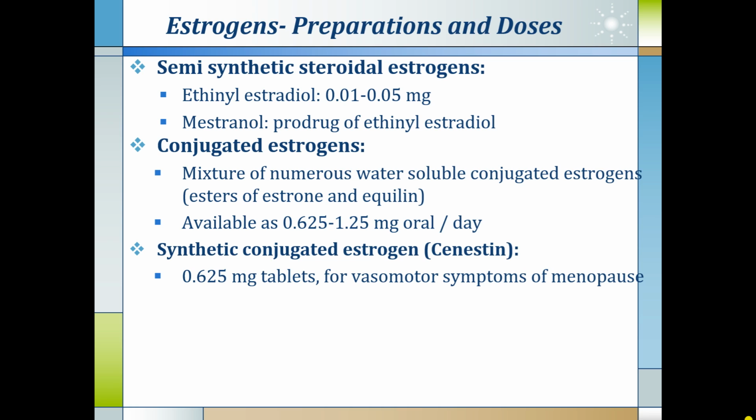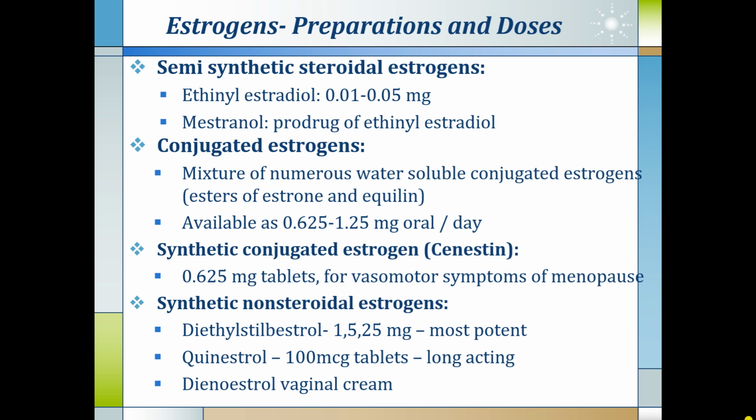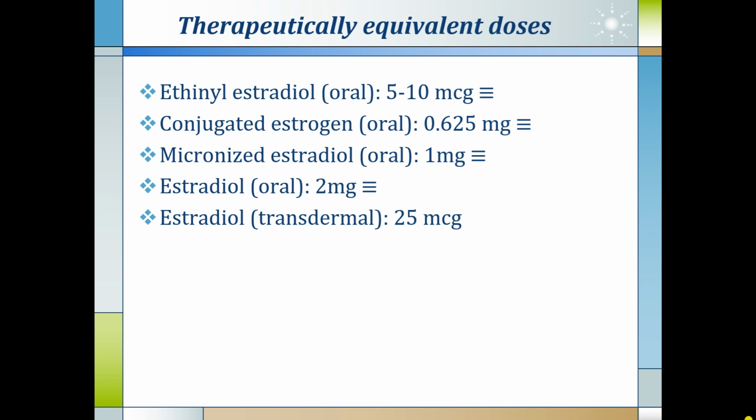Synthetic conjugated estrogen, synthetic conjugated estrogens A, 0.625 mg tablets for vasomotor symptoms in menopausal women. Synthetic non-steroidal estrogens are diethylstilbestrol, 1, 5 and 25 mg, which is the most potent. Quinestrol 100 microgram tablet is longer acting, and dienestrol vaginal cream. Synthetic non-steroidals are mainly used for cancer treatment.